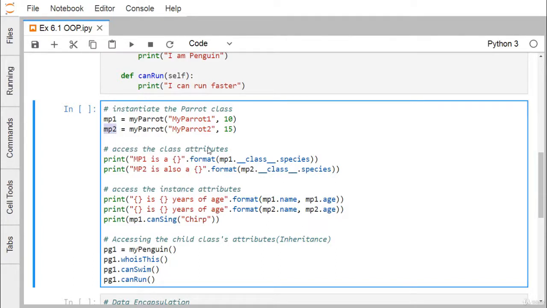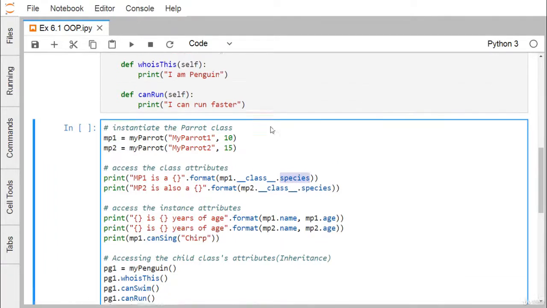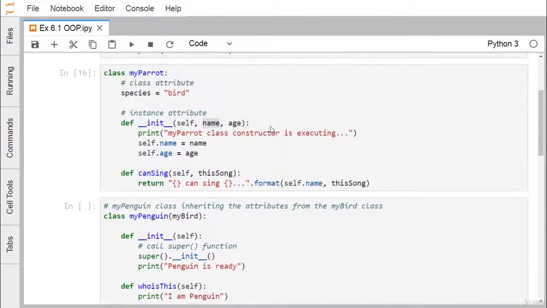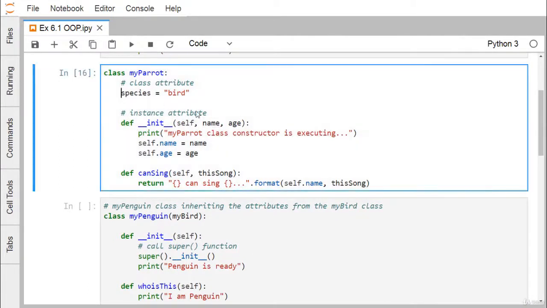So now to access the class attributes we can write in this way, mp1 is a, so we can go for format, and now mp1.class.species. So species is one member variable we defined, and it is not private because we haven't given any underscore, single or double, before this species.